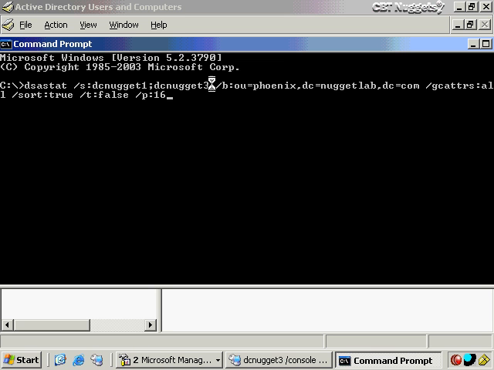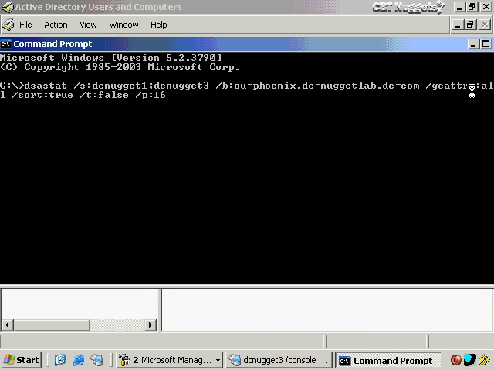Now here I've just gone ahead and typed in the whole command so you don't have to watch me type all of this. And by the way, this is another one of those tools that involves quite a lot of typing. But anyway, I'm comparing servers. That's /S for server, DC Nugget 1 against DC Nugget 3 separated by a semicolon and no space. /B to recognize the base distinguished object, in this case of OU Phoenix. And this is the rest of the distinguished name in the domain.